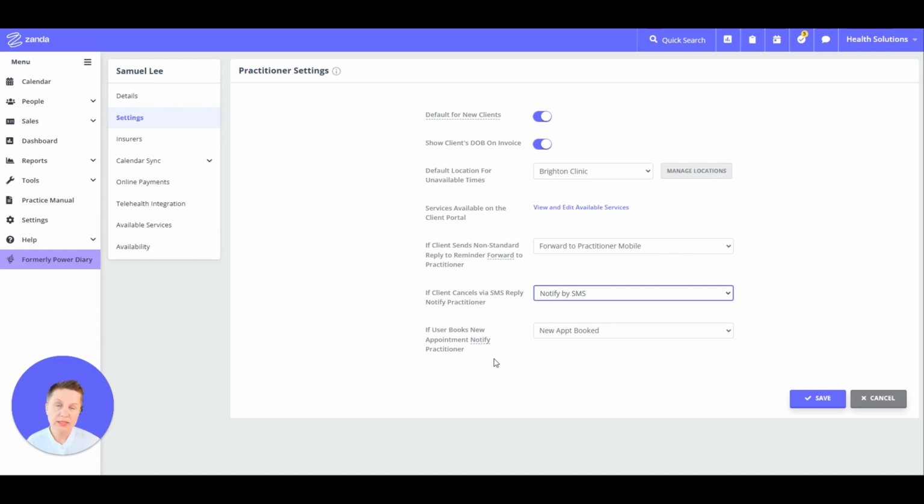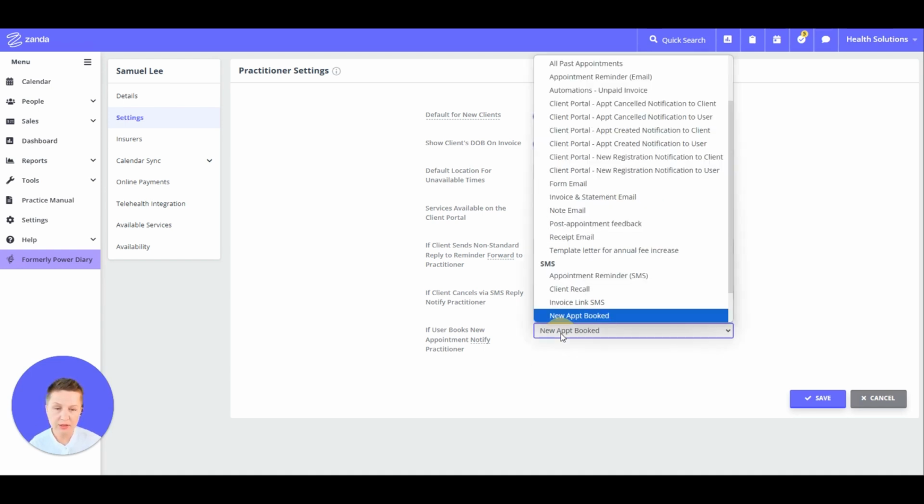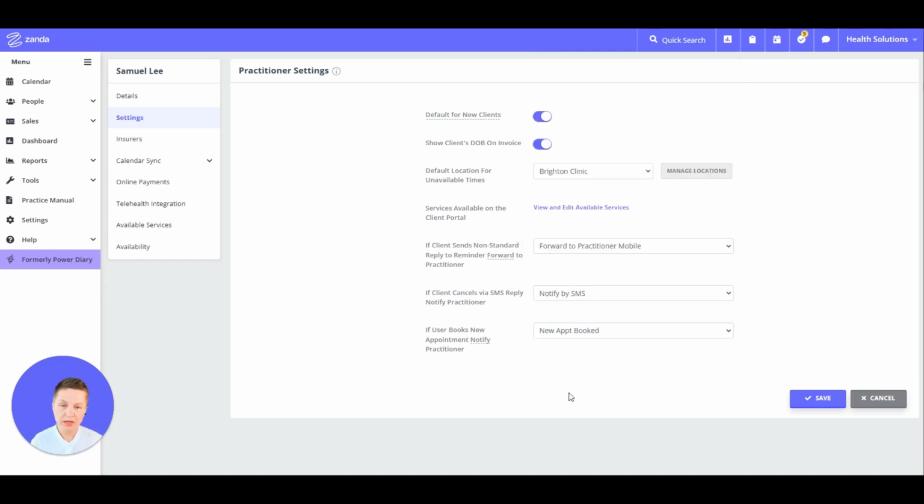And you can set up notifications for when your account user, your admin team, or your scheduling team have set up a new appointment manually through your Zanda account in the practitioner's calendar. You can notify the practitioner again using one of your email or SMS templates. So that's where you will set this up. Again, additional charges will apply for SMS, so beware of that. And all these settings are managed here on the practitioner settings page.